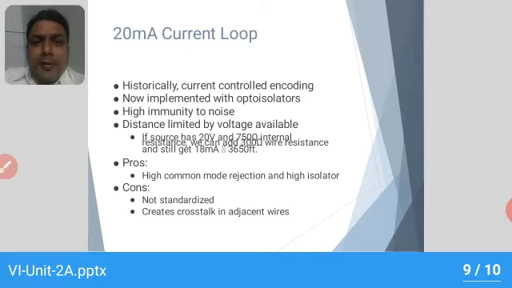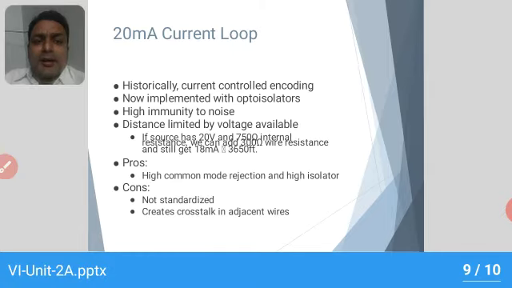Now coming to the 20 milliamp current loop. Here it is called a current controlled loop, where we use a current control encoding process. In earlier days, the sensor data used to come to the controller with the support of the current loop.